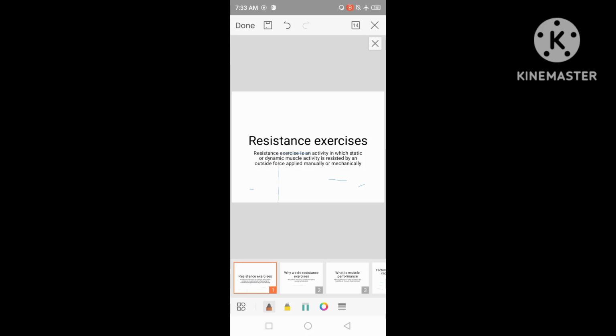Let's start today's topic of discussion, which is resistance exercises. As we all know, resistance exercises are an integral part of our daily physio practice and very important exam questions. So let's move on. First we should know what resistance exercises are.